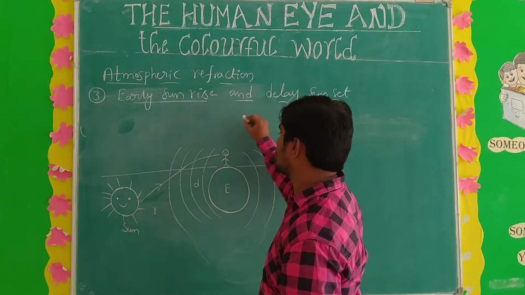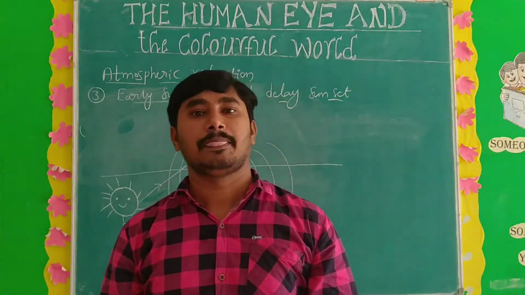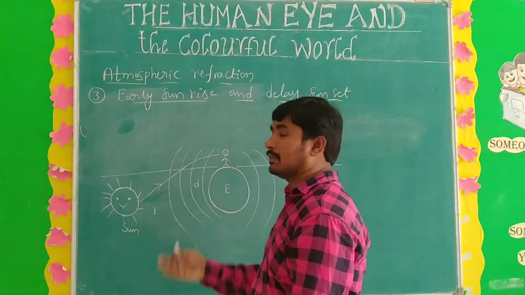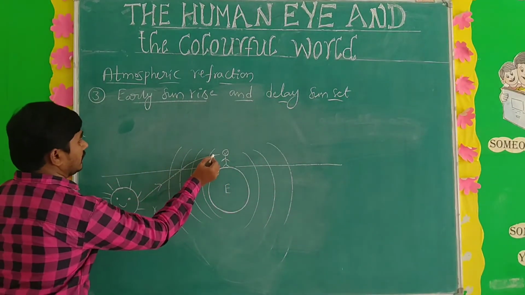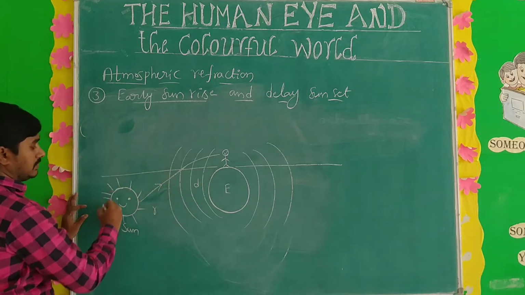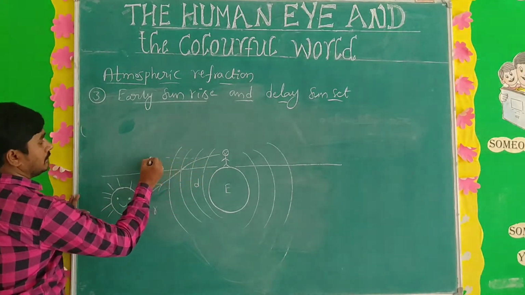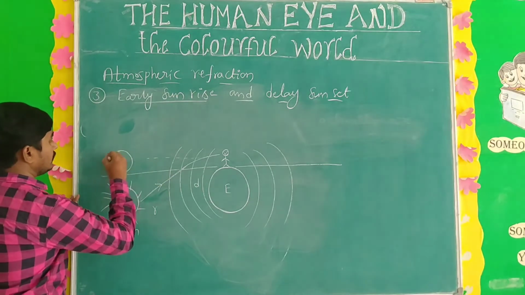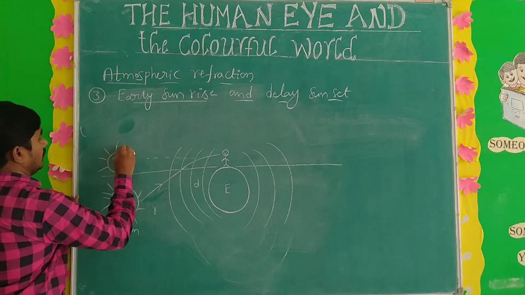In the actual straight line the light is going, but due to change of densities it bends towards the normal. Then the image is formed like this. This object forms an image here due to refraction, means the sun image is formed in this position.